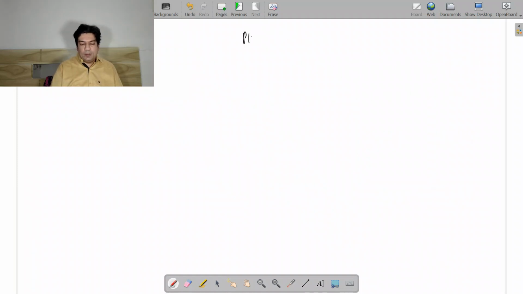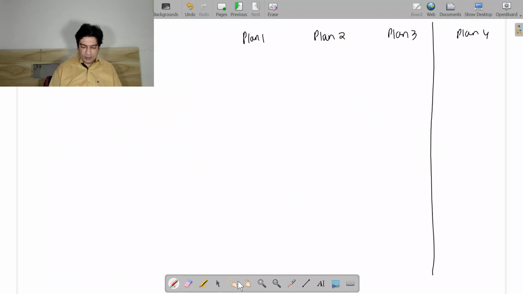Now under plan 1, plan 2, plan 3 and plan 4, we are going to use the format. So we will apply the format.